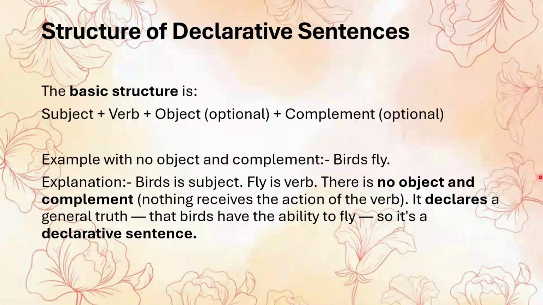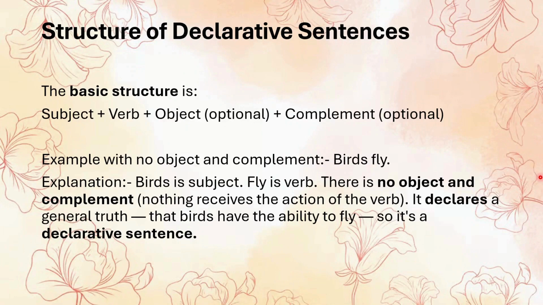Here, birds is the subject, the one performing the action, and fly is the verb, the action being done. There is no object because nothing is receiving the action, and there is no complement either, which means the sentence is short but still complete. It declares a general truth that birds have the ability to fly, and that's what makes it a declarative sentence.